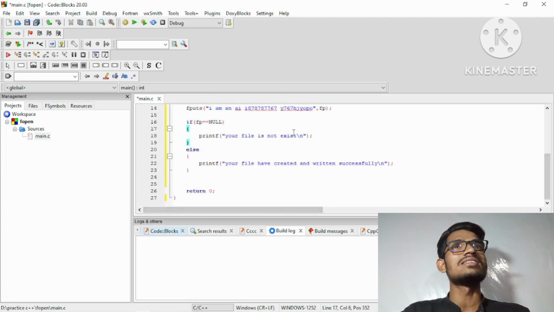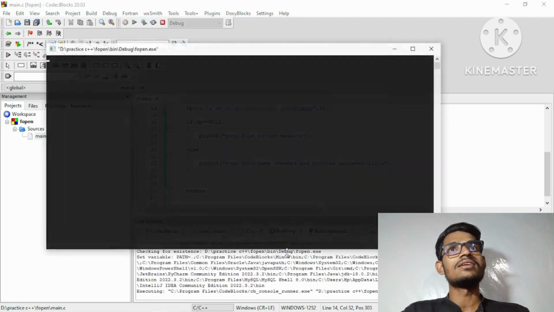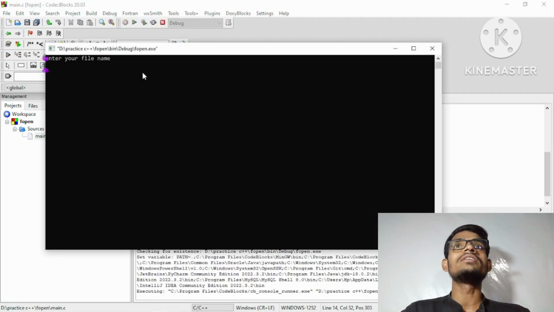Okay, so this is the syntax. fputs is the syntax, and inside this we give something in string format. Okay, so let's see what's happening here. We compile and run at a time. So, enter your file name.